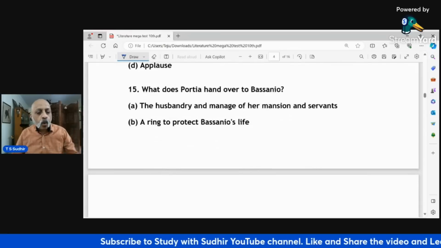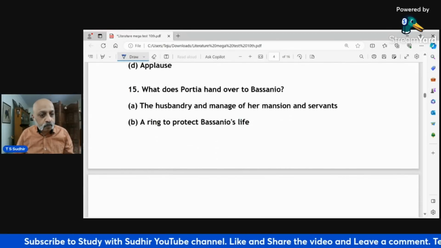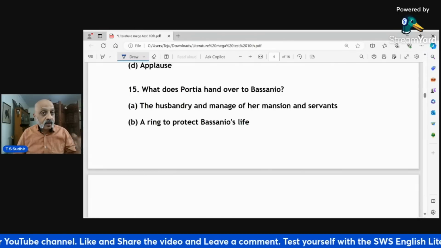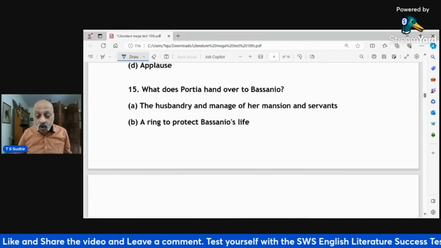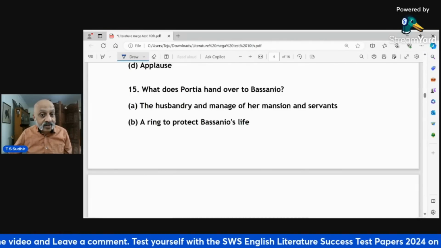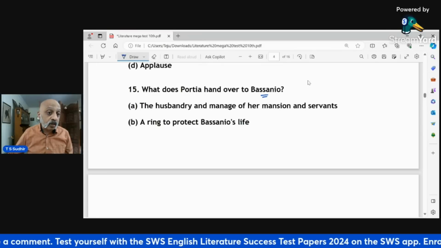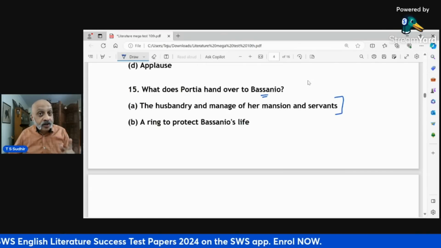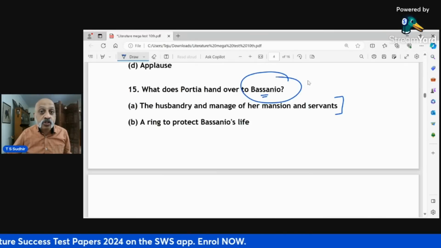Recall question. What does Portia hand over to Bassanio? The husbandry and manage of her mansion and servants? This is from Act 3, Scene 2. Please remember, many of you could get confused and think we are talking about Lorenzo, right? Because this is given to Lorenzo. So do not get confused. Always read the question carefully.